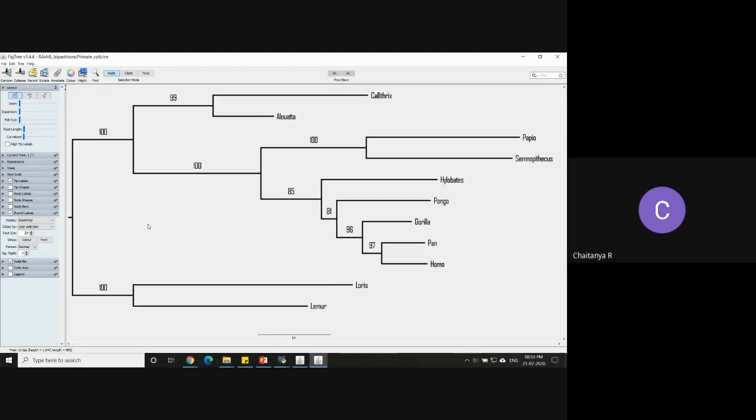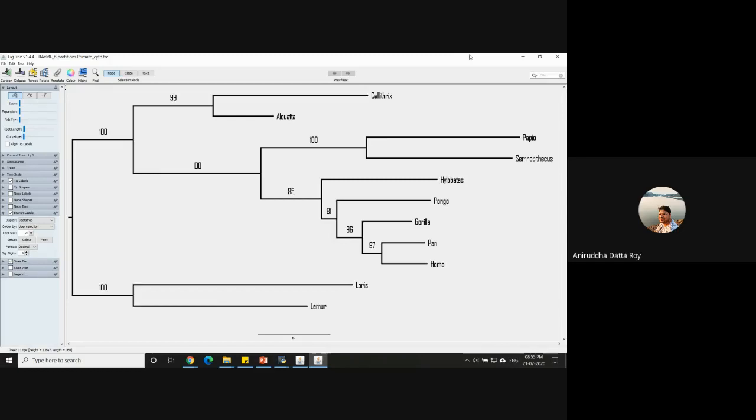So what it really means is that 85 times out of 100, this group Hylobates, Pongo, Gorilla, Pan, and Homo were recovered as monophyletic. Okay, 15 times out of 100, these 5 taxa were not monophyletic, right? And that is how this value of 85 should be interpreted. Yeah, cool.